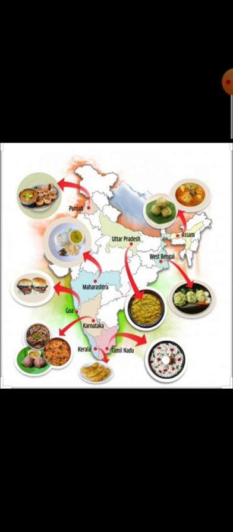If in that region more and more rice is being grown, then they will eat rice only, na? And if the climate of that place is very good for crops and all kinds of crops are grown there, then they will have a diversity of many kinds of food. It also depends on the crops.